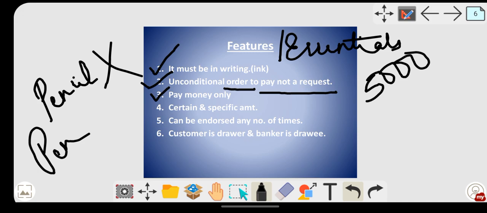Then can be endorsed any number of times. Okay, so you can transfer the check any number of times up to the date of maturity. So what is the validity of a check? It is 3 months. So up to 3 months you can transfer the check any number of times. Then customer is drawer and banker is drawee. So who is the drawer? Customer is the drawer, banker is the drawee.